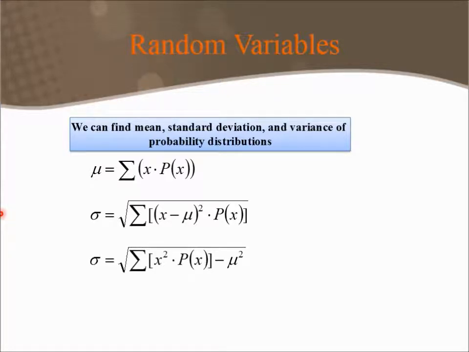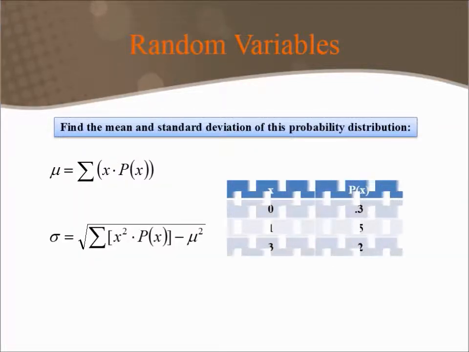Alternatively, we could take, under the square root sign, the value of our random variable squared times the probability that our random variable takes on that value, add all those up, and then finally subtract off the squared value of our mean that we calculated with our mean formula. And similarly to before, when we talked about standard deviation and variance, the variance is the same calculation as the standard deviation, we just don't take the square root of it.